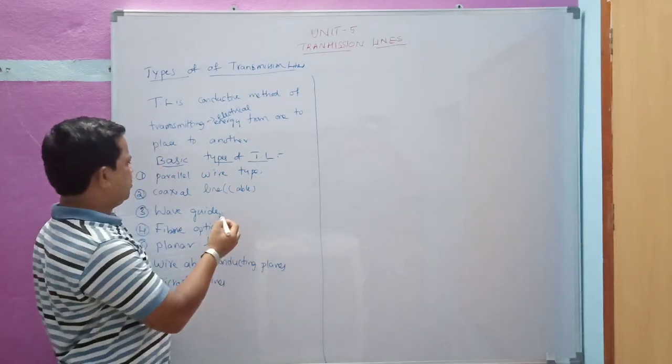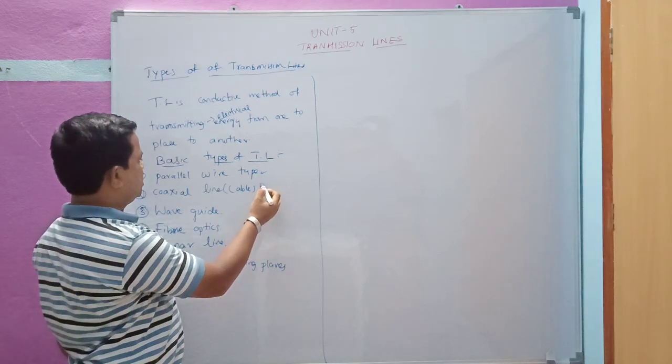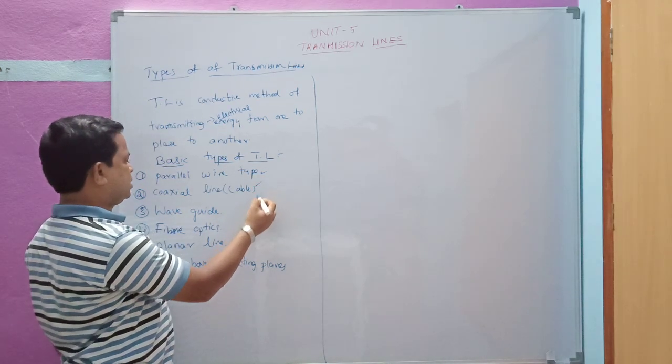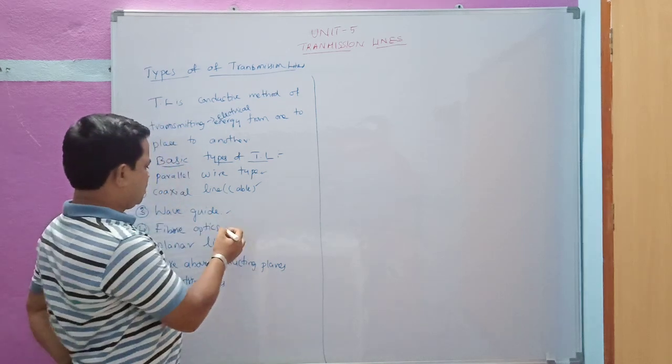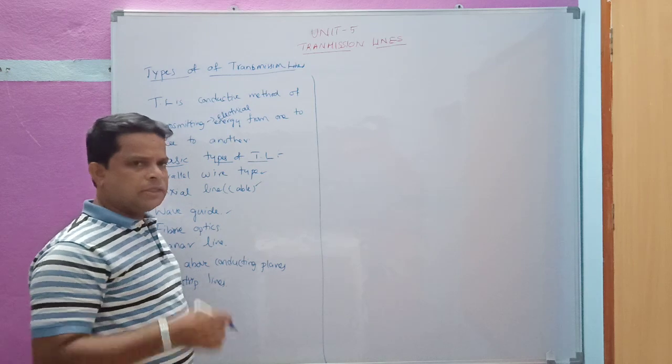Most probably we are going to study the parallel line, coaxial and waveguide in general. Generally, how are we going to classify a transmission line?